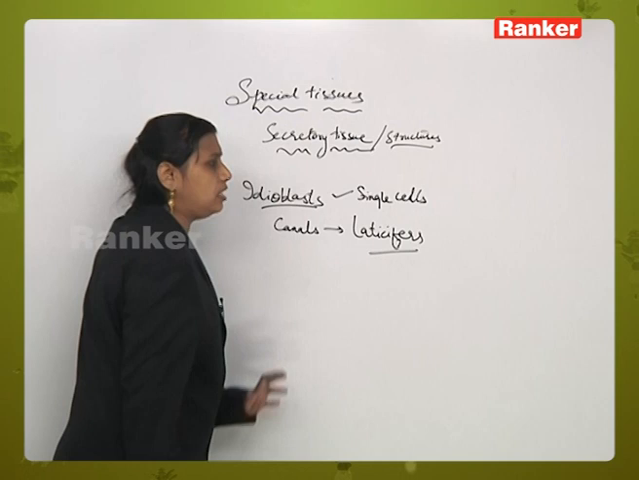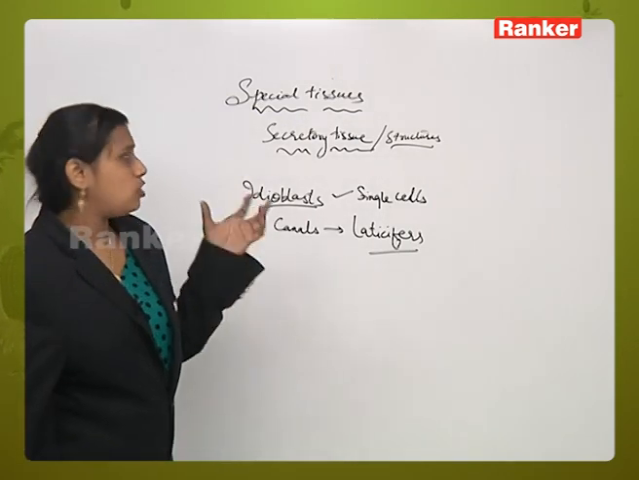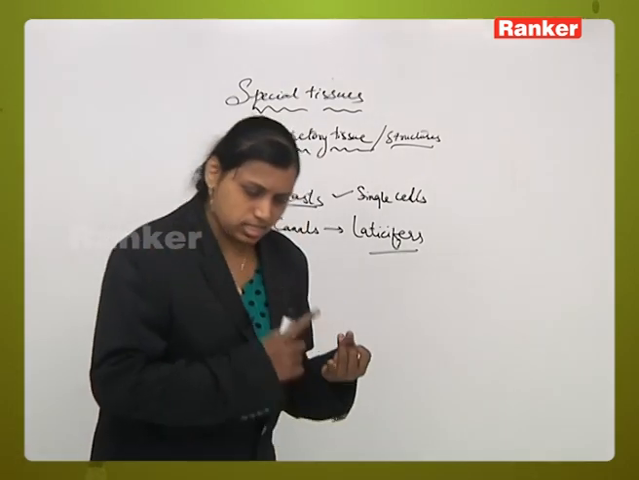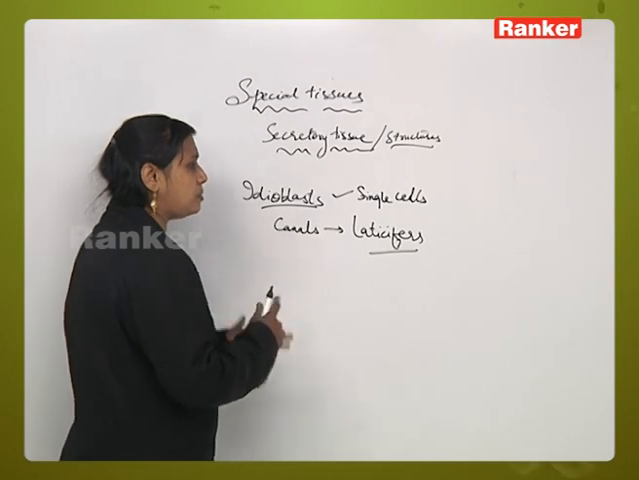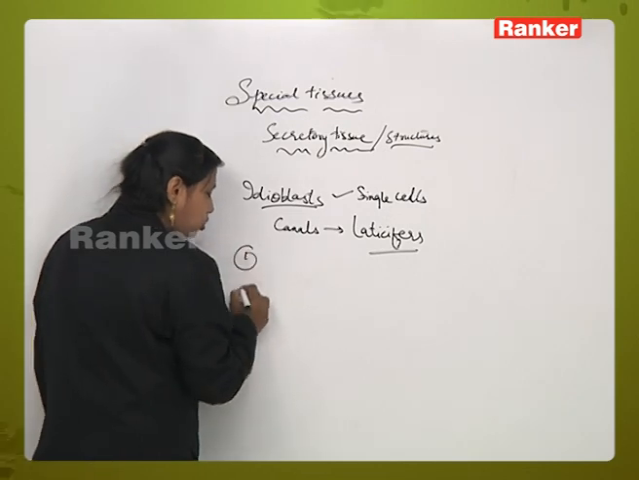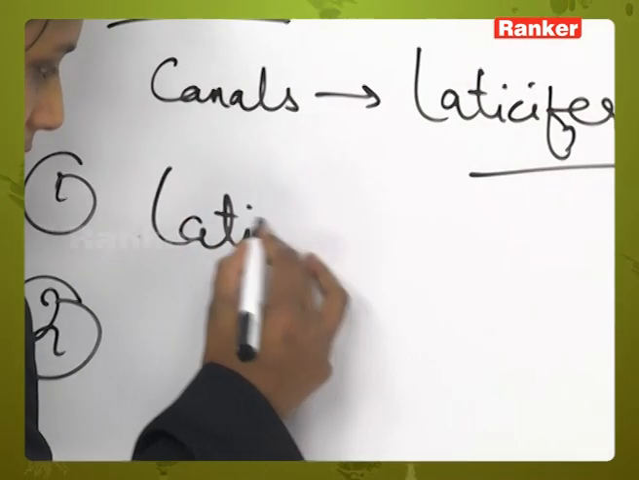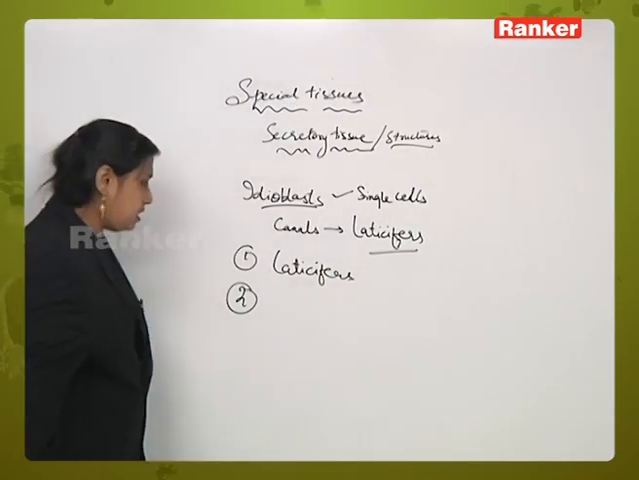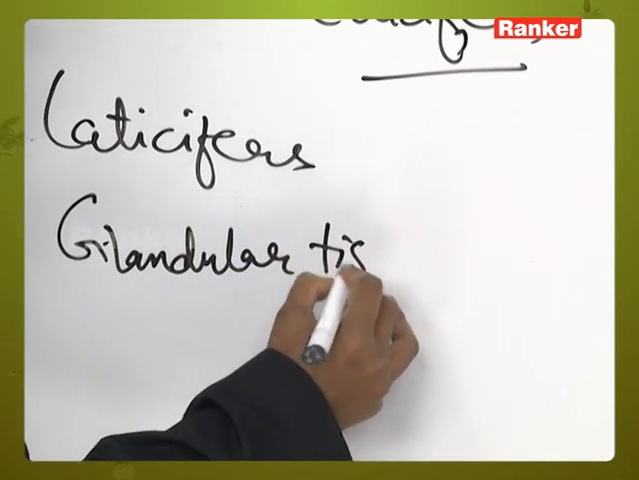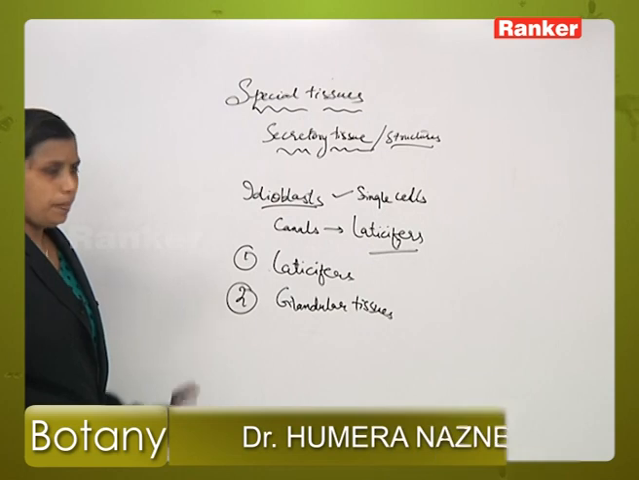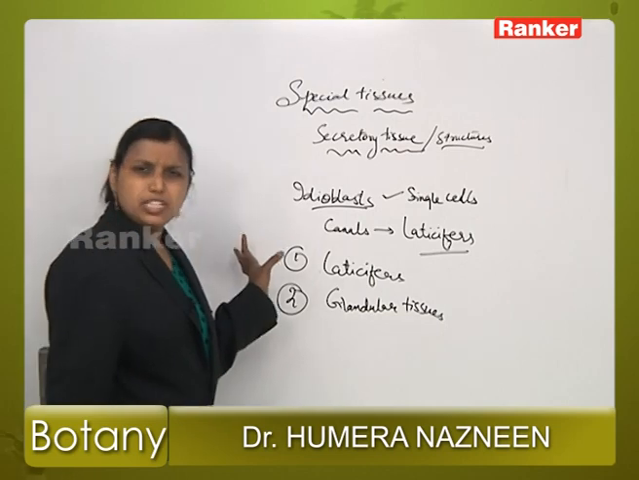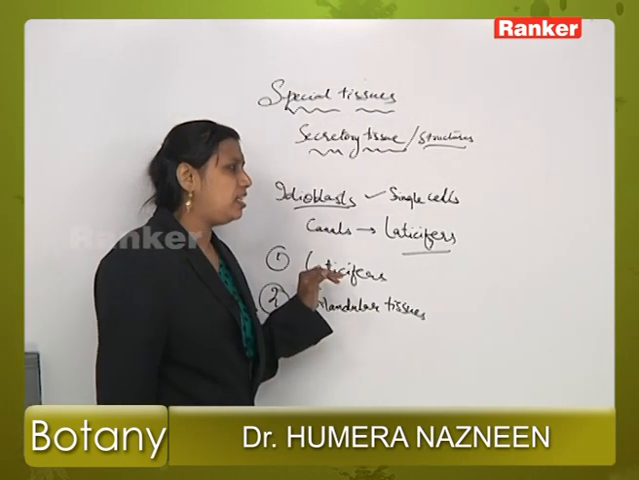Now we come to the classification of secretory tissue. What is the classification of secretory tissue? The tissues which secrete resins, gums, essential oils, all those substances are called secretory tissue. On the basis of secretion, secretory tissue is of two types. First one is laticifers and another one is glandular tissue. On the basis of the product secreted, the secretory tissue is of two types, laticifers and glandular tissue. Now first we will deal with the laticifers.